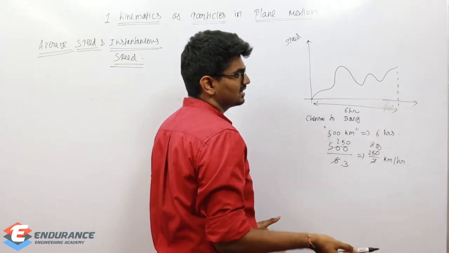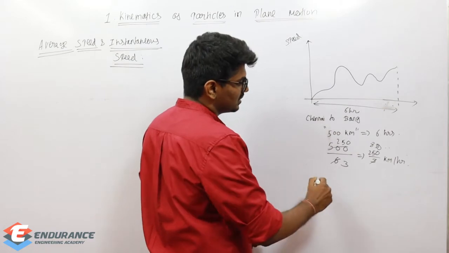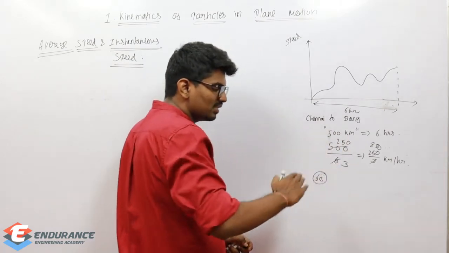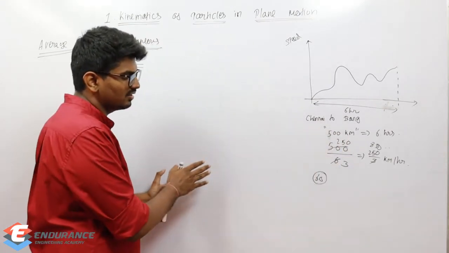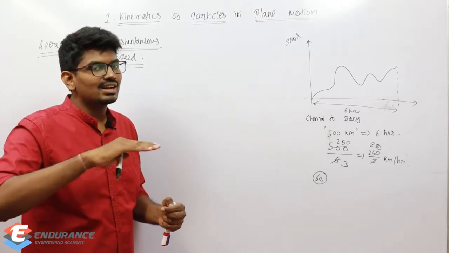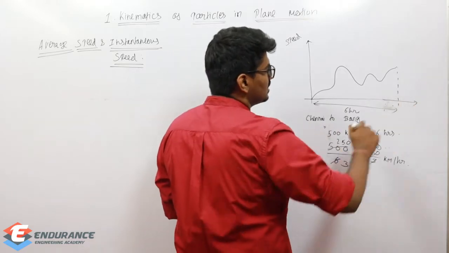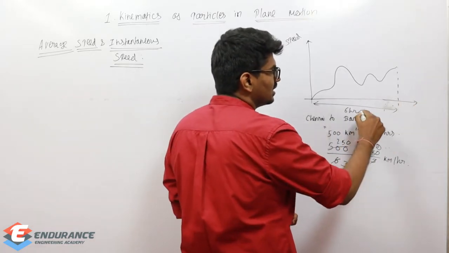These numbers are just general numbers. There is no possibility of 80 kilometers and so on. We can keep some 60 or something like that, and there will be variation. Sometimes he can go to 50, 40 also. Sometimes he will drive at 70, 80 also. But on average, 60 kilometers. How is it? Total distance he covered is 500 kilometers in 6 hours.